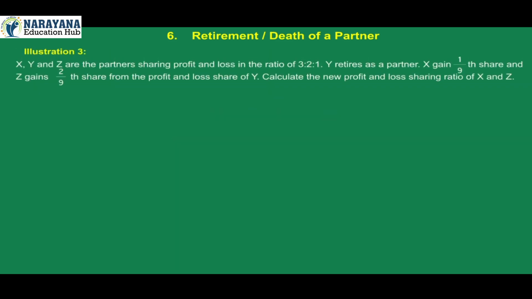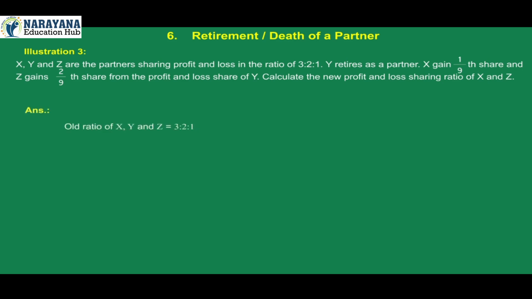Illustration 3. X, Y and Z are the partners sharing profit and loss in the ratio of 3:2:1. Y retires as a partner. X gains 1/9 share and Z gains 2/9 share from the profit and loss share of Y. Calculate the new profit and loss sharing ratio of X and Z. Answer.